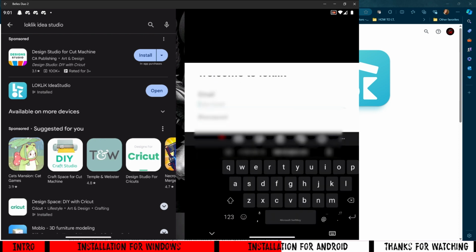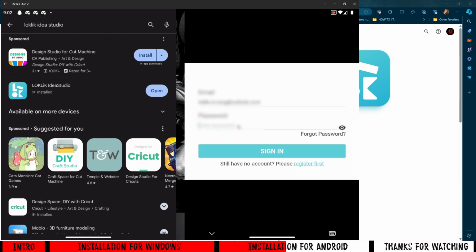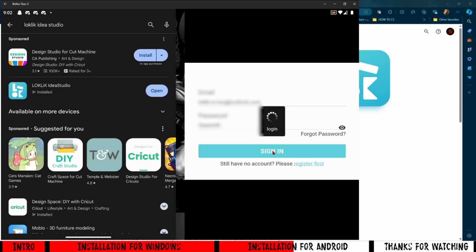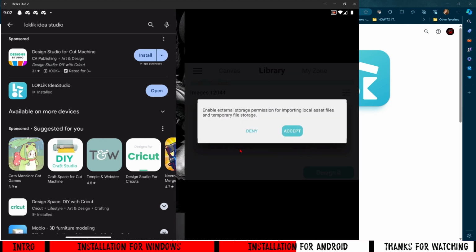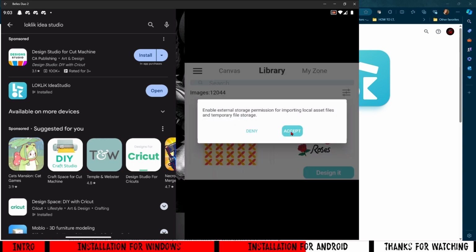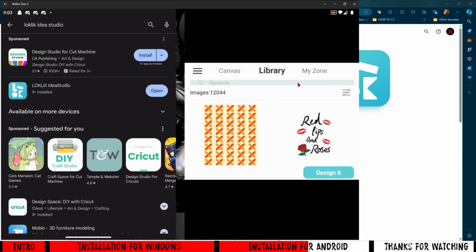Let's get started. Type in your username and password. So you just have to allow LOKLiK Idea Studio to go into your photos.